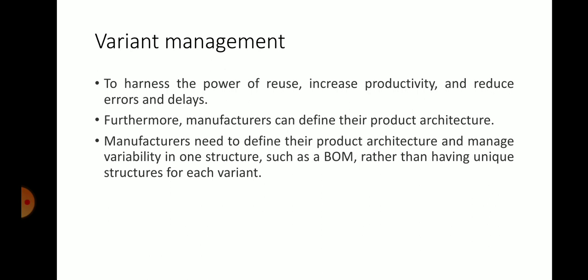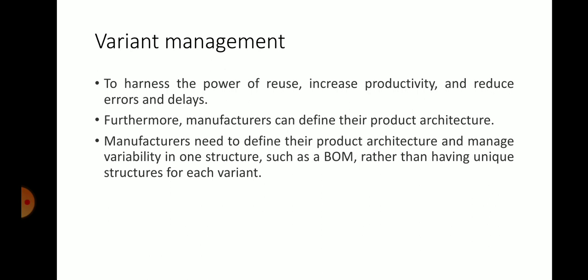You know, the bill of material is nothing but a structure of the product which gives you detailed information about the components and subcomponents, along with the size and shape, along with the material configuration, all those things. So the bill of material is such a wonderful concept for the product architecture.